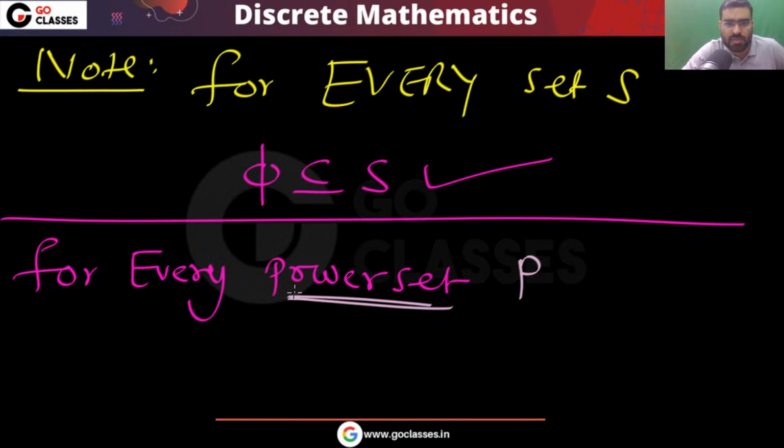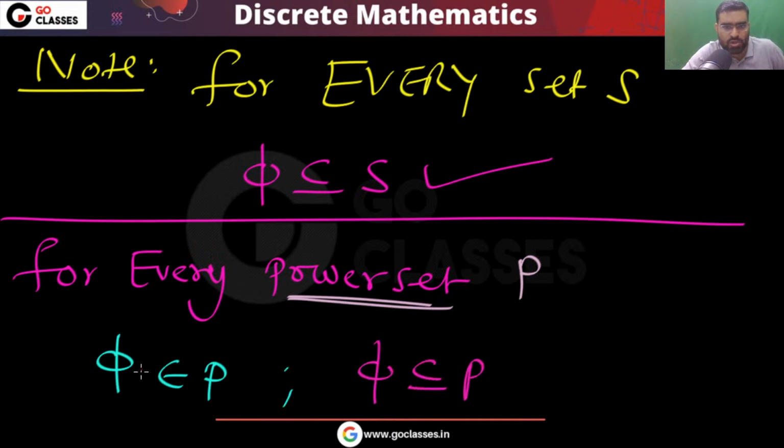Then this phi belongs to it also, because it is a power set of some set, and this phi will be subset of P also.